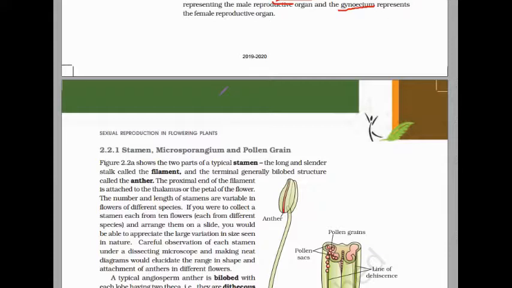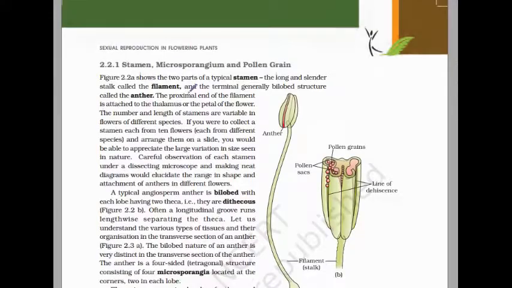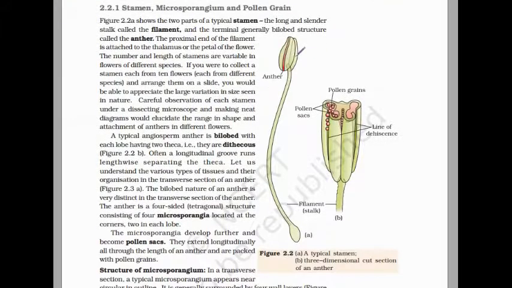Next we are talking about the detailed structure of stamen and the detailed structure of anther. As you know, this is the structure of the stamen, which consists of two parts, anther and filament. The long slender portion is known as the filament. This is the anther. And this anther and filament are connected by the connective. So this portion is known as the connective.